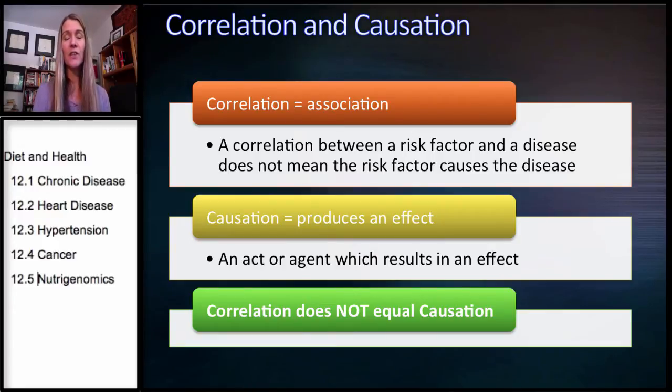Now, when we try to figure out the causes or main contributing factors to degenerative diseases, we look to a lot of population studies, those epidemiologic studies that we discussed at the beginning of the semester. And this is where we find correlations, which are associations. A correlation between a risk factor and disease does not mean the risk factor caused the disease. So what we'll see is a lot of associations, or factors that might contribute to the development or just be a marker of that disease. But they're not always causative, and it's very easy to get confused by this.